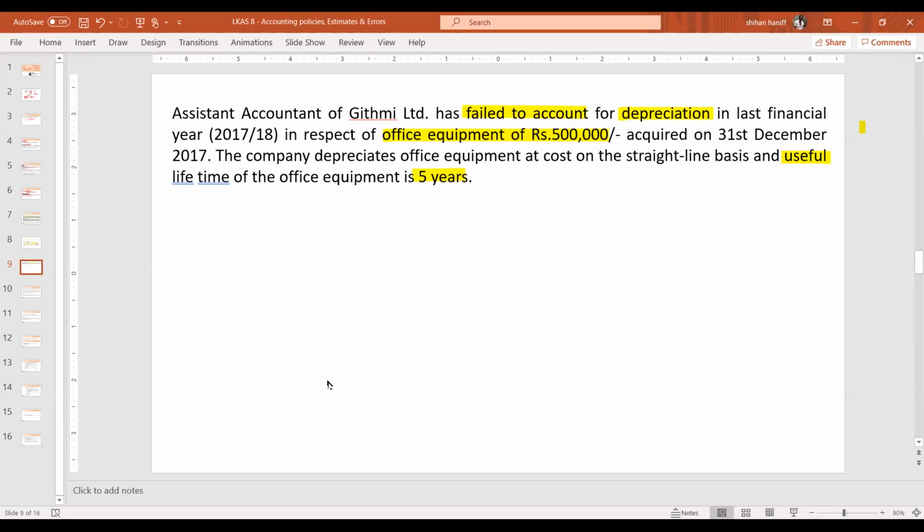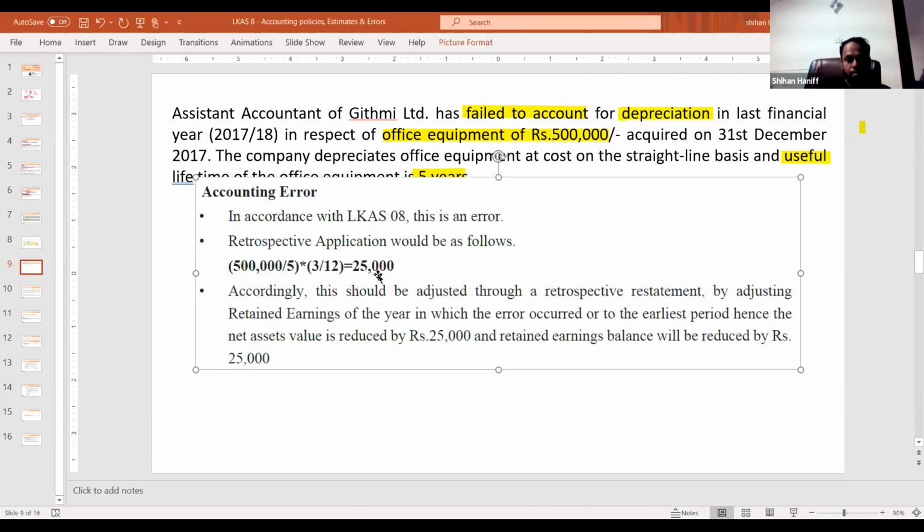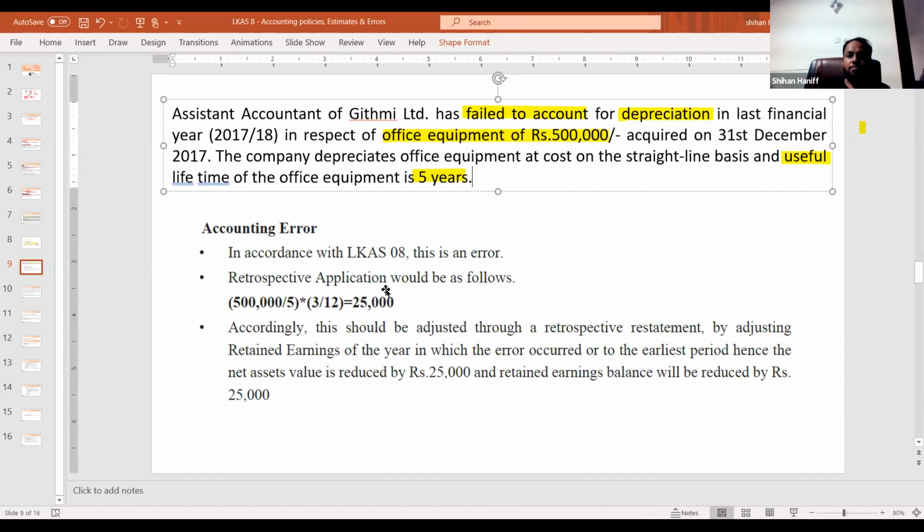Right? Others, Acacia, Kavindu, it is not an estimate change. It's an error, not recorded. So if there is an error, again, it's retrospective. It's not prospective. It is an error. Okay, so we have to write the answer as this is an accounting error in accordance with